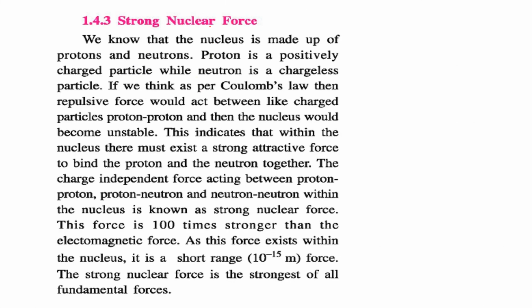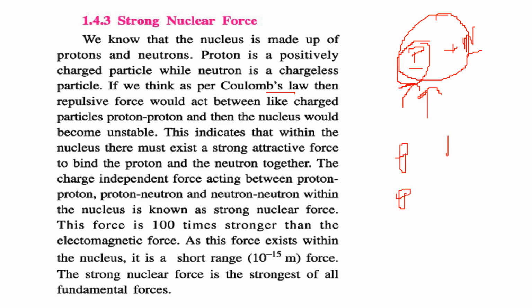We have two more forces, strong nuclear force and weak nuclear force. We know that the nucleus is made up of what? If this is a nucleus, we have protons and we have neutrons, right? A proton is positively charged while a neutron has no charge. They are chargeless. But if we think of Coulomb's law, then the repulsive force acting between these charged particles, the protons, in the nucleus is going to make it unstable. This indicates that within the nucleus there must exist a strong attractive force which is binding the protons and neutrons together.